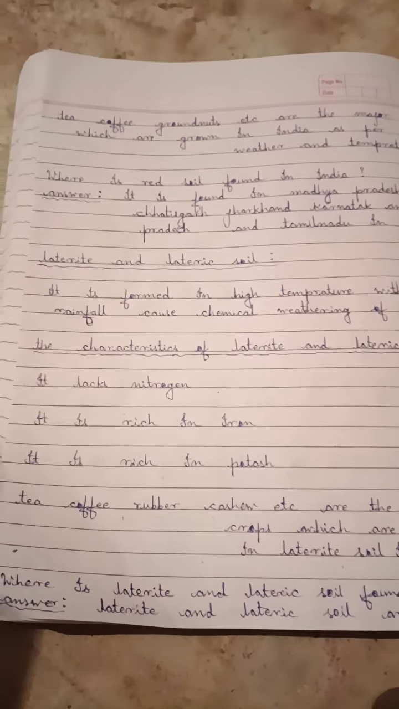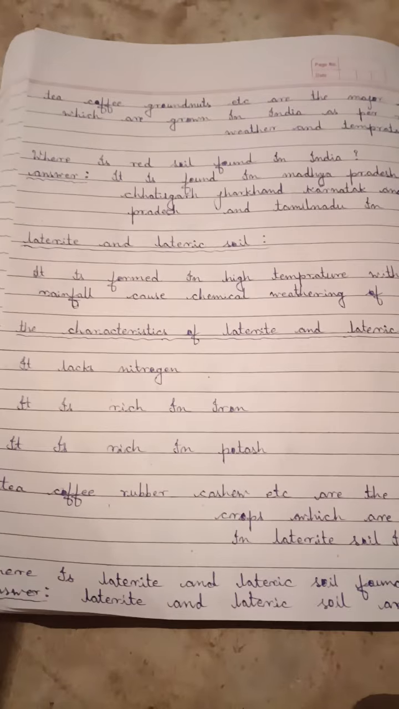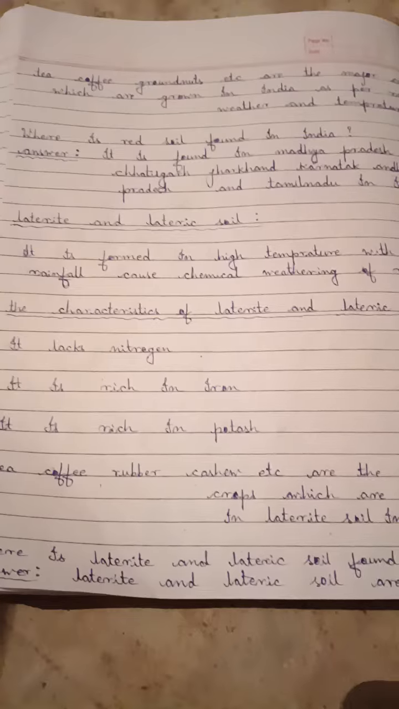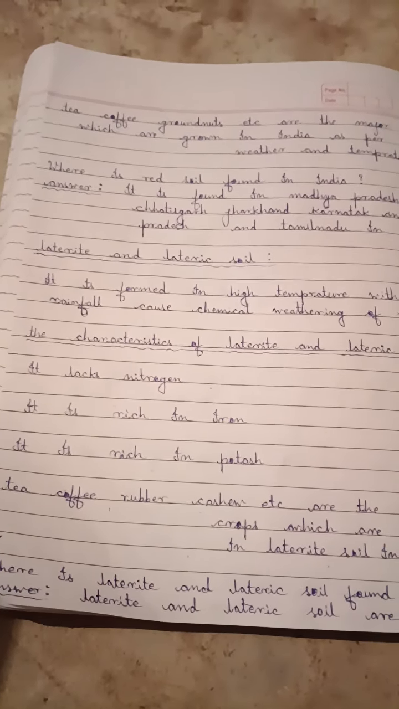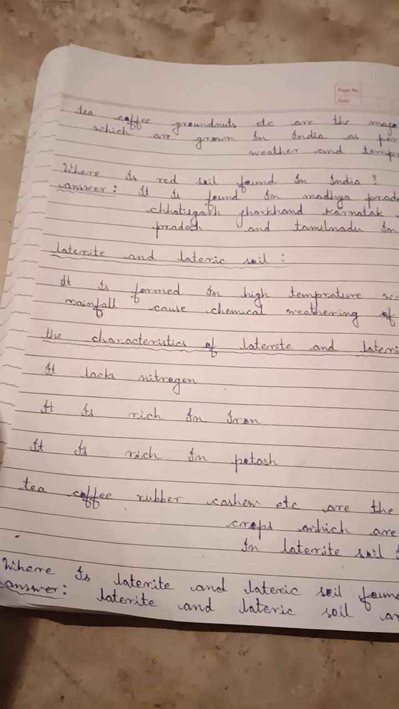Hey guys, today's video is about the types of soil in India, and this one is laterite soil. It is formed in high temperature with heavy rainfall causing chemical weathering of rocks. The characteristics of laterite soil: it lacks nitrogen, it is rich in iron, it is rich in potash.